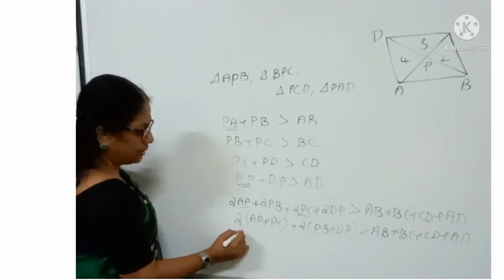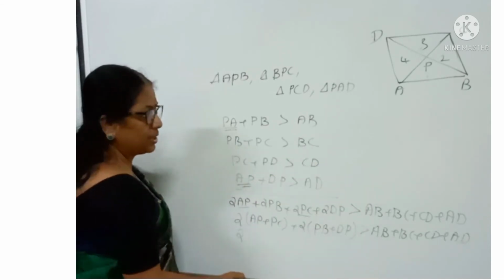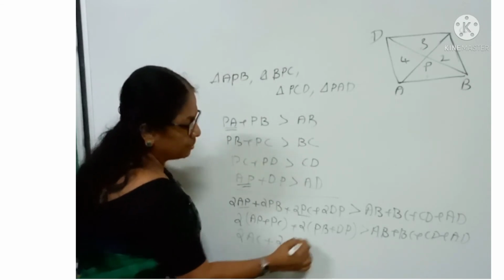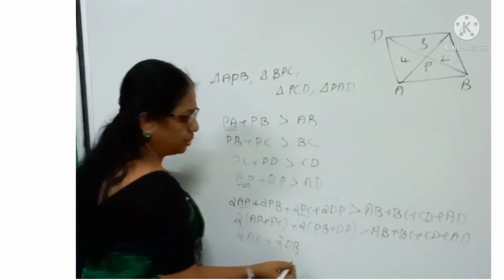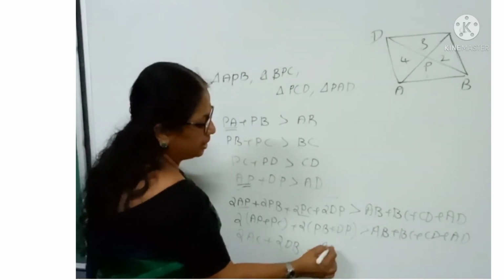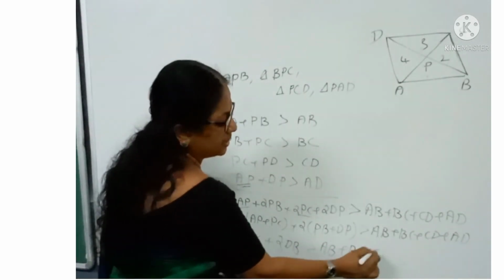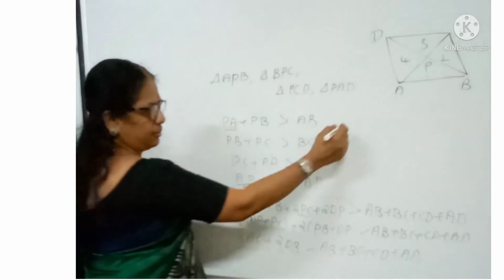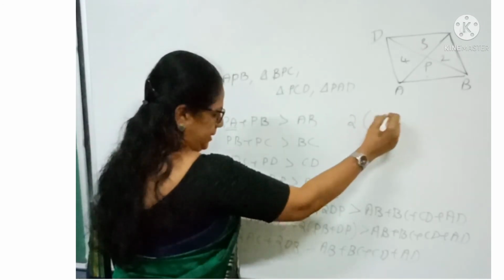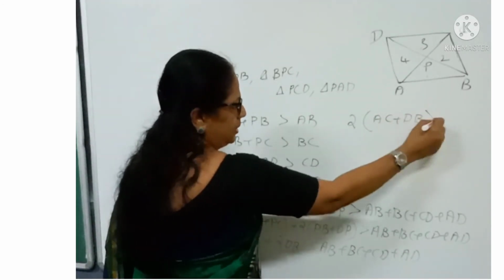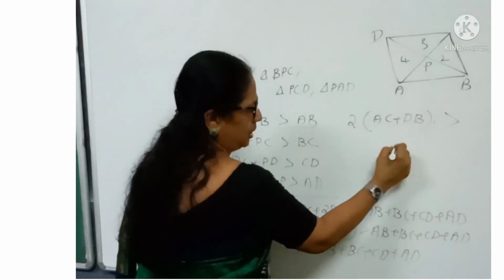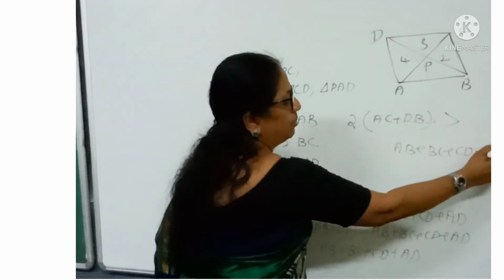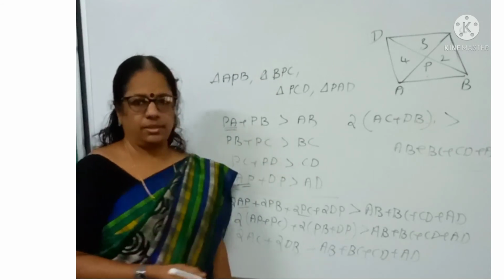Then we can write 2 into AP plus PC is AC, plus 2 into PB plus PD is 2 DB, greater than AB plus BC plus CD plus AD. Then we can take 2 outside, and we will get 2 into AC plus DB greater than AB plus BC plus CD plus AD. So we got the result.